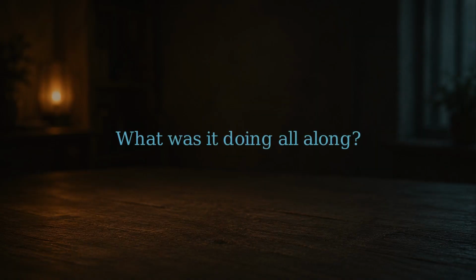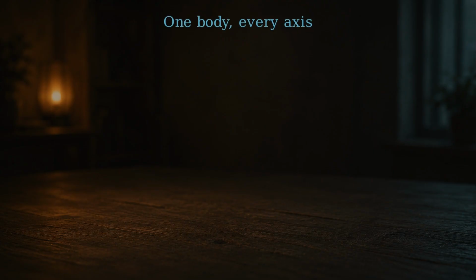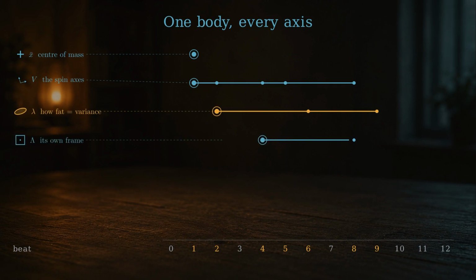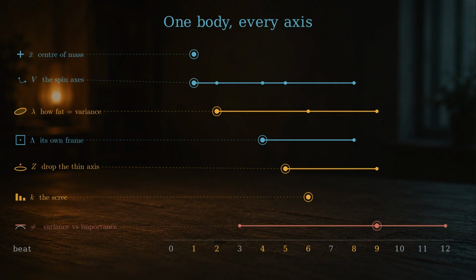So, find the axes your data is happy to spin about, the eigenvectors of its spread. Rank them by how fat they are, the variances. Keep the fat, drop the thin. It goes by a dozen names, loadings and scores, empirical orthogonal functions, proper orthogonal decomposition, a truncated singular value decomposition, one move under all of them.